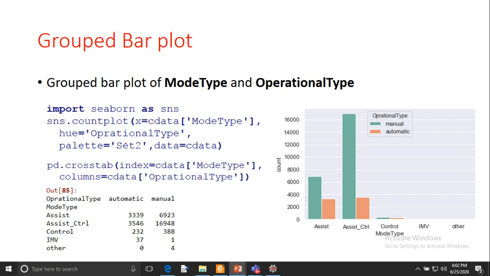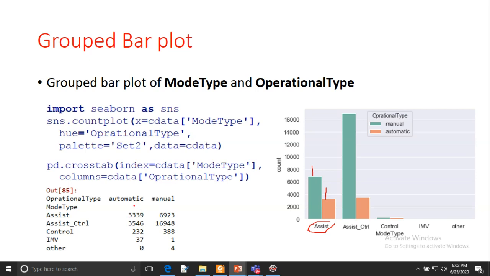So it is creating a grouped bar plot, and you can see two groups in each case. For assist control, it is showing two groups. If you want to see the manual, it is showing the manual, and if you want to see automatic, this is the one for automatic. So for assist mode type, we can divide into two groups: one for automatic and one for manual.